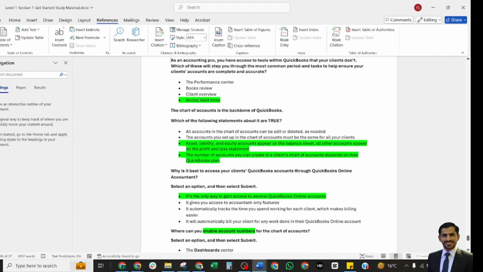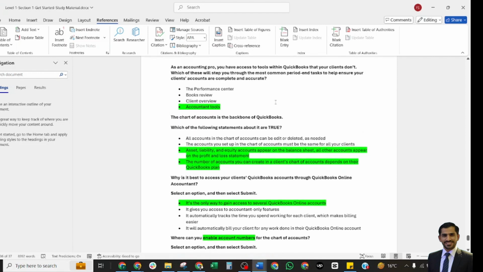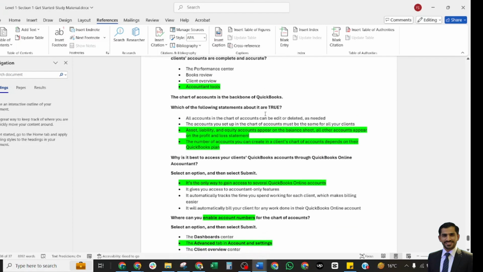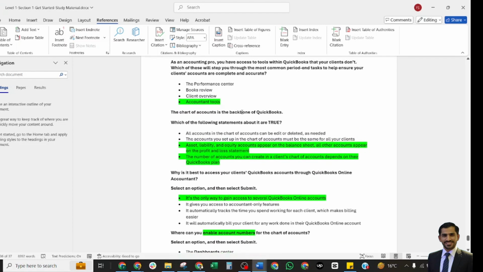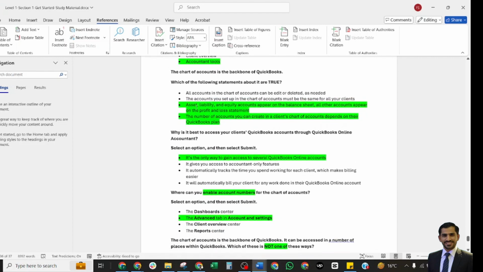The chart of accounts is the backbone of QuickBooks Online. Which one is true? The true option is that assets, liabilities, and equity appear on the QuickBooks balance sheet, and all other accounts appear on the profit and loss. And the second option is that the number of accounts you can create in a client's chart of accounts depends upon their QuickBooks plan. So these options highlighted in green are the correct answers to these questions. This is taken from the exam.